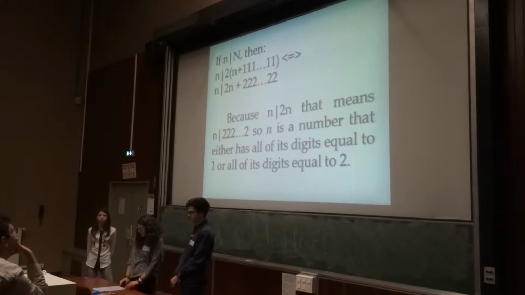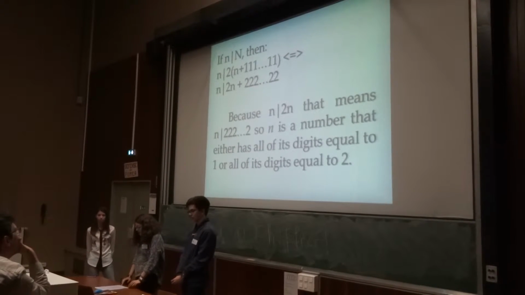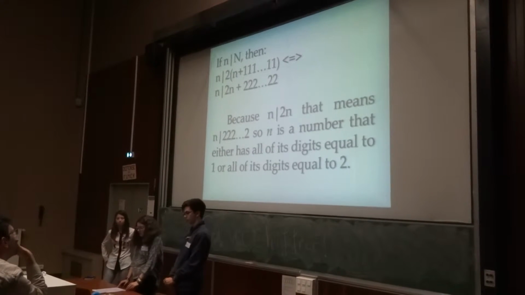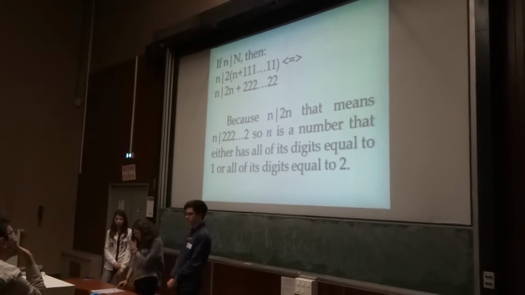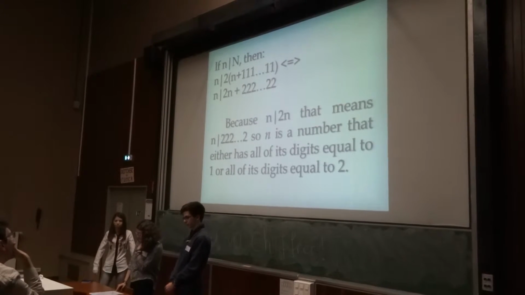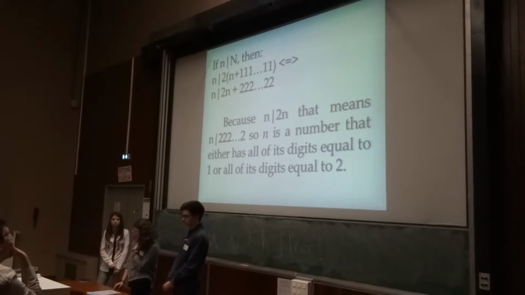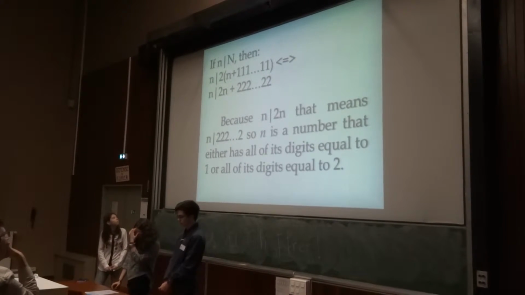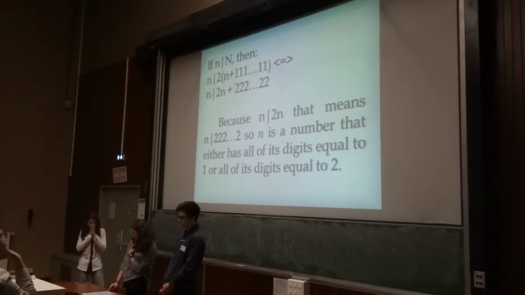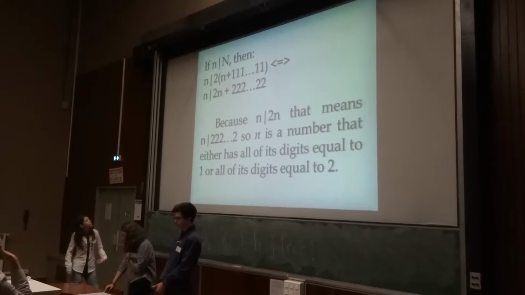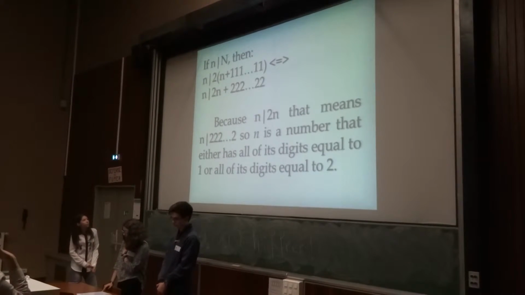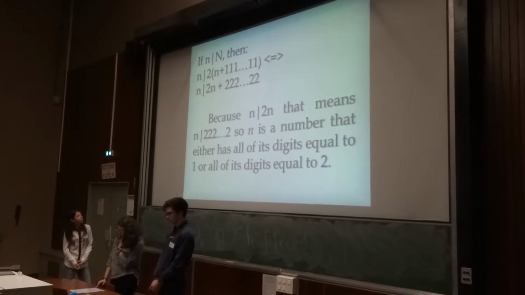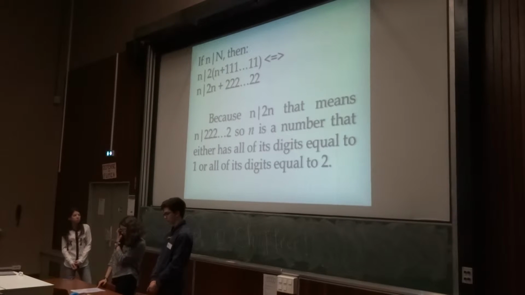If small n divides capital N, then small n divides 2 times small n plus 111 and so on, infinitely. So small n divides this one. Because small n divides 2 times small n, that means that small n divides 2 times the infinite 111 number. So small n is a number that either has all of its digits equal to 1 or all of its digits equal to 2.